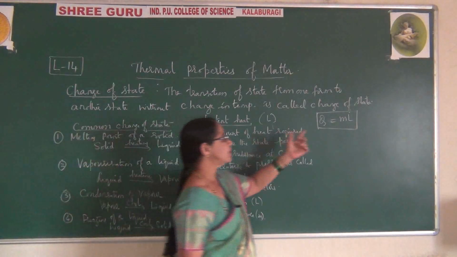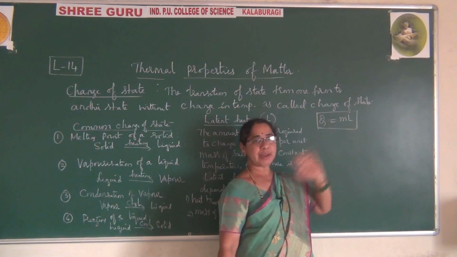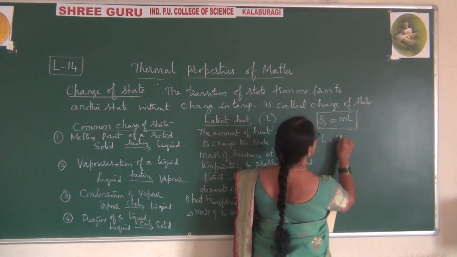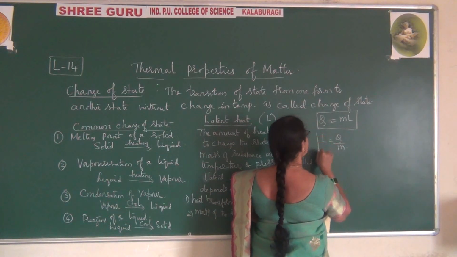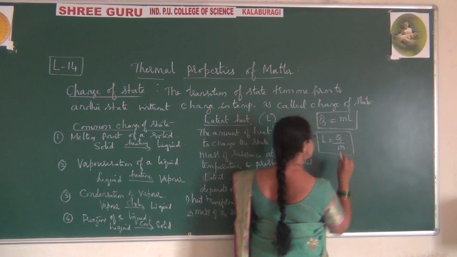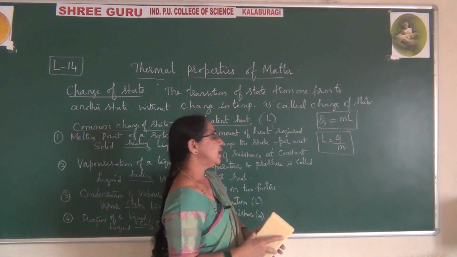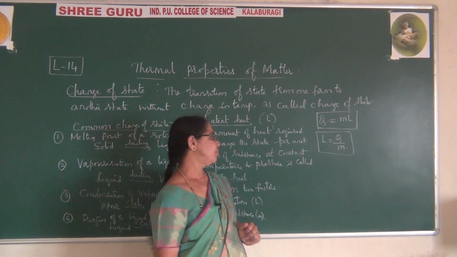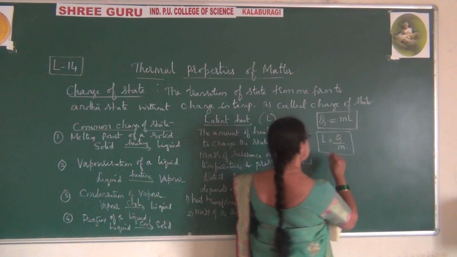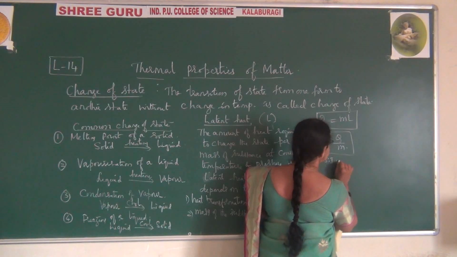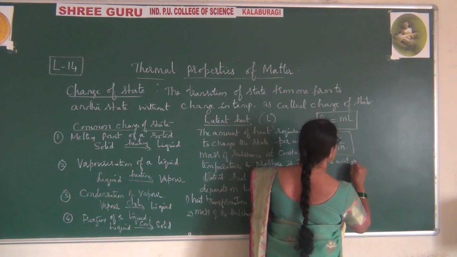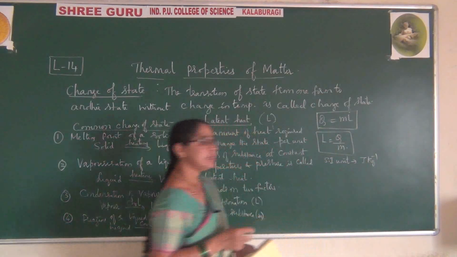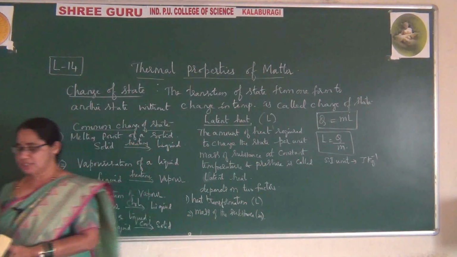Now we are representing it by Q is equal to M into L. Let me rewrite this formula: L is equal to Q by M. So latent heat can be represented by L is equal to Q by M. What is the SI unit for this? The SI unit is joules per kg.